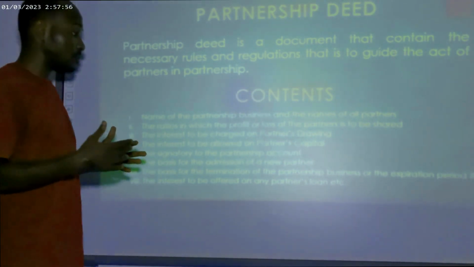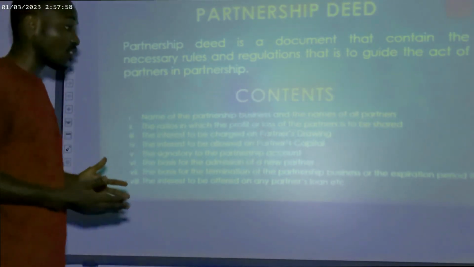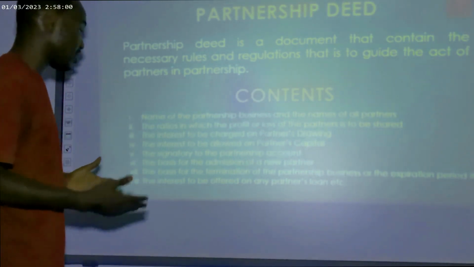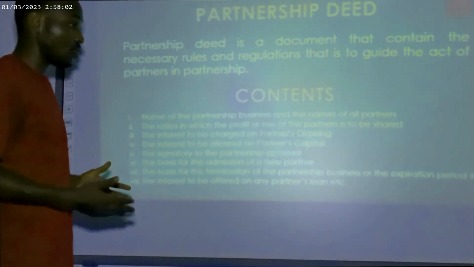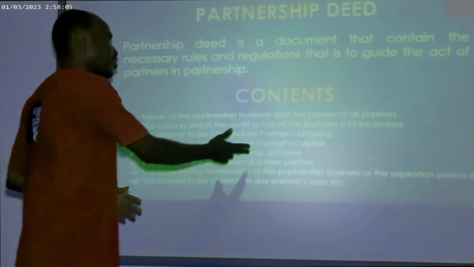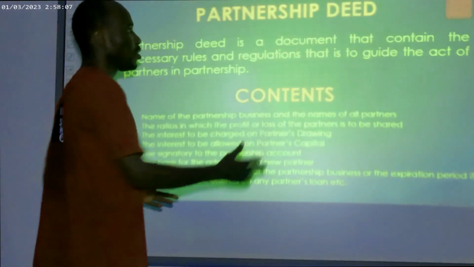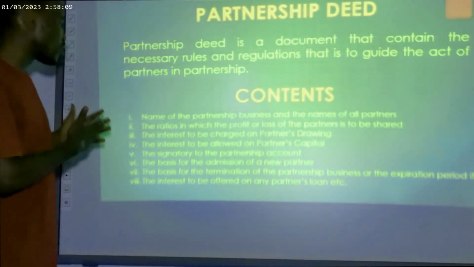Also, the basis for termination of the partnership business will be defined, and the interest to be offered on any partner loans. So these are the common aspects of the deed. A deed usually contains all of this information.